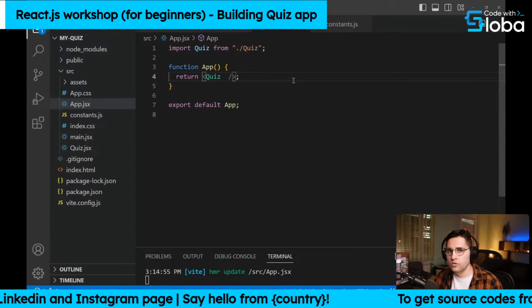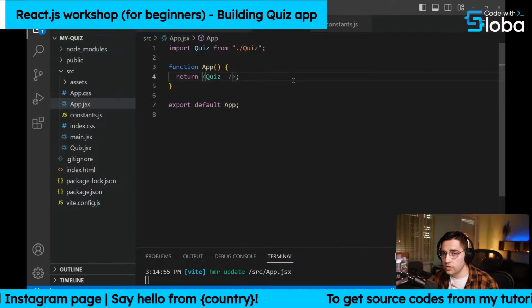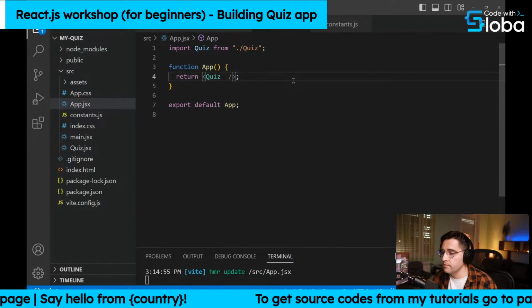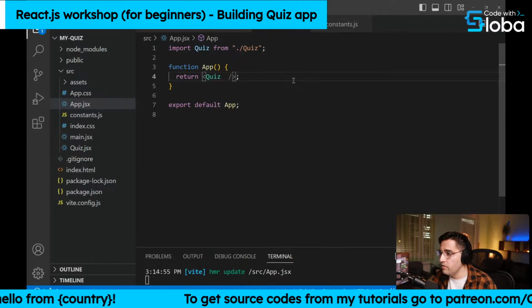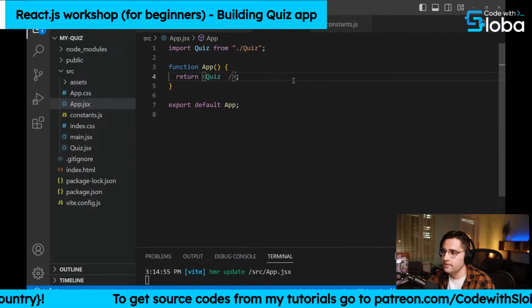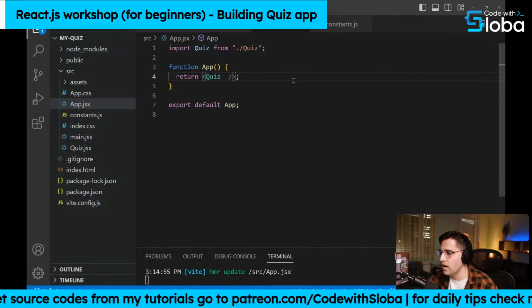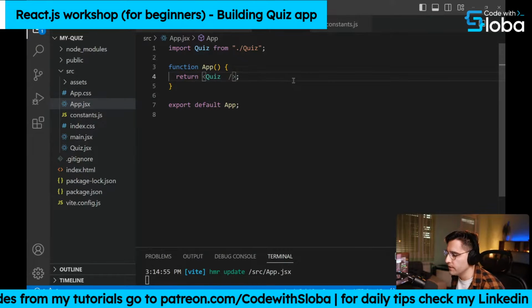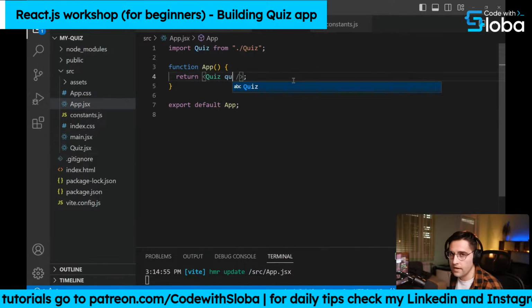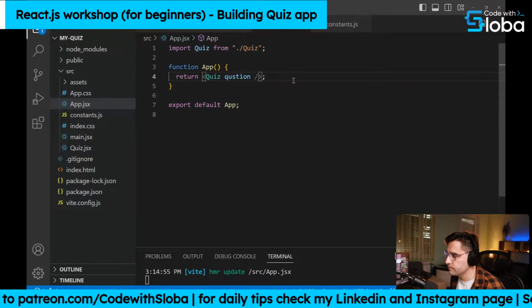We want to create a component which can be used in different places in the application, and we may want to send or fetch different questions. This is why we are passing this as a property. So in order to add a new property, just type in questions.